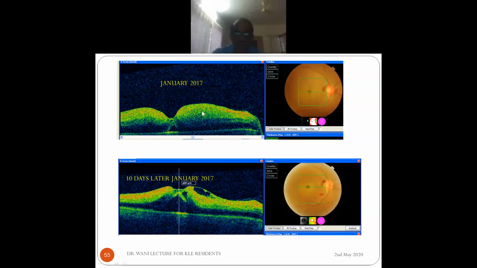Okay, this patient from Kuwait, January 2017, he presented. You can see that the inner retinal layers are very thick because of the opacification. They're hyperreflective and the foveal contour is still maintained. There is cherry red spot. And after 10 days, actually, we don't know, he developed few hemorrhages, but you can see the opacification part has become less. Can you see this? Opacification area has become less and fovea has developed some edema here. Can you all see? So the opacification gradually resolves actually.